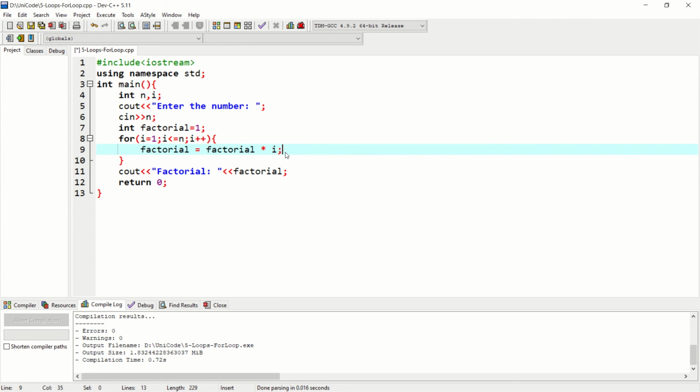Here we came to an end of our loops, not loops but the for loop.